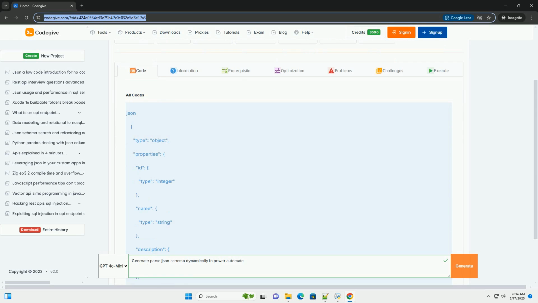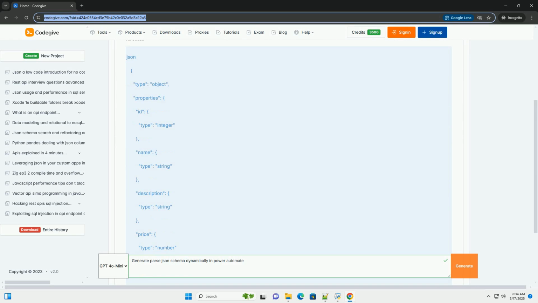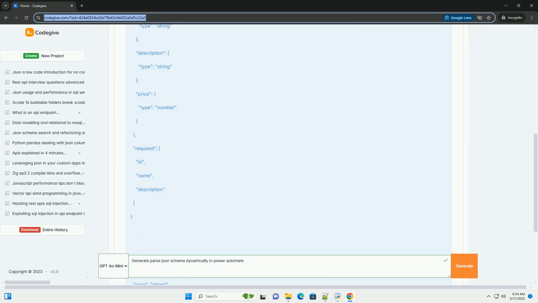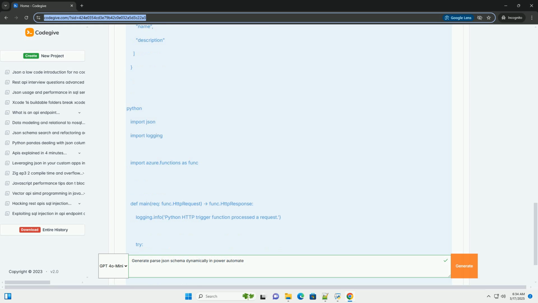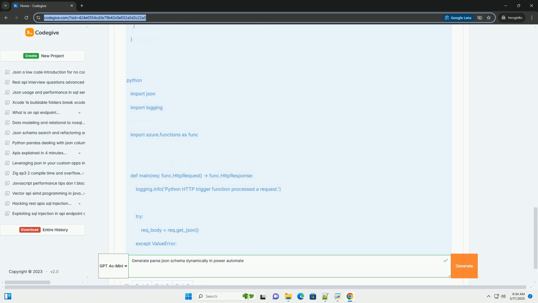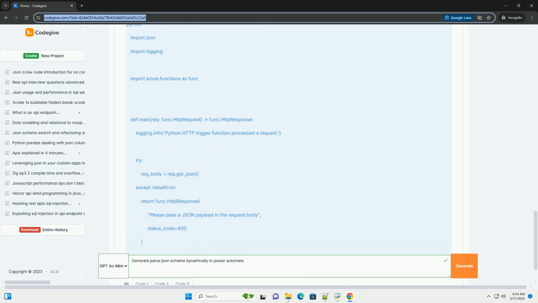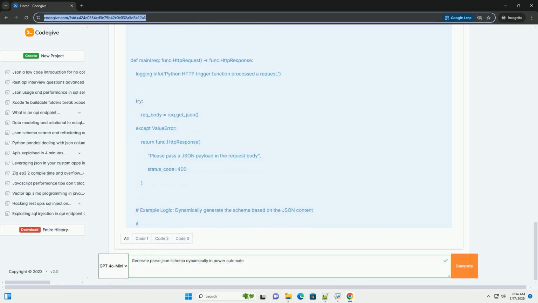Generating parse JSON schema dynamically in Power Automate with code examples. This tutorial will guide you through the process of dynamically generating JSON schemas for the parse JSON action in Power Automate. We'll explore the reasons why this is valuable, the different methods available, and provide detailed code examples with explanations to help you implement this powerful technique.